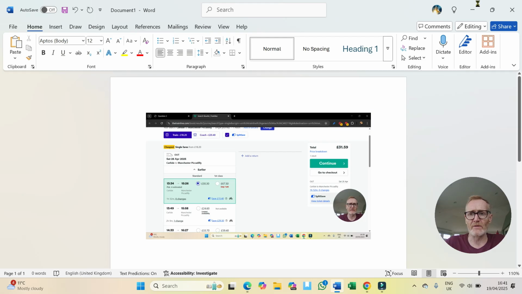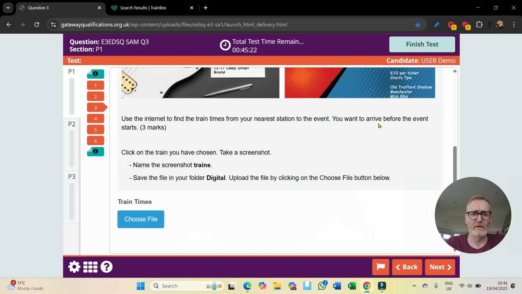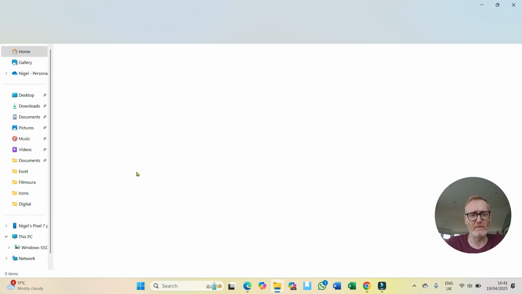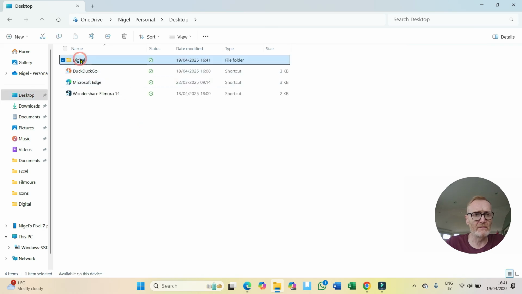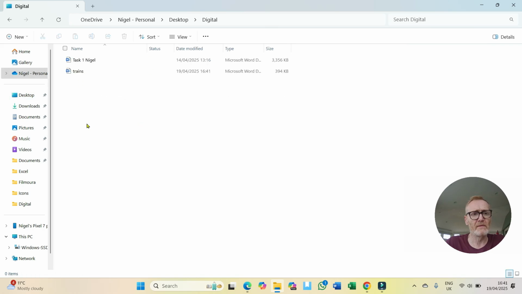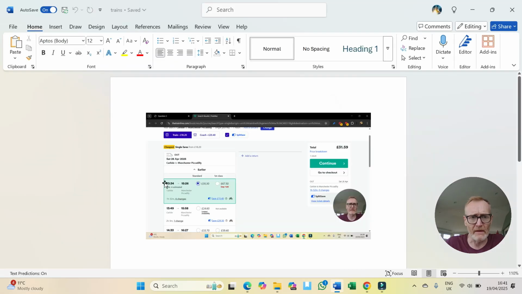Now when I go back, I just close that down, close Microsoft Word. I'm now going to go back to my File Explorer just to make sure in my own head that I've got it, that it's the right document. Desktop, digital, trains, so it's there. Yeah, so it's the right document. I've got all the information. I've searched for it. There's nothing missing off that.